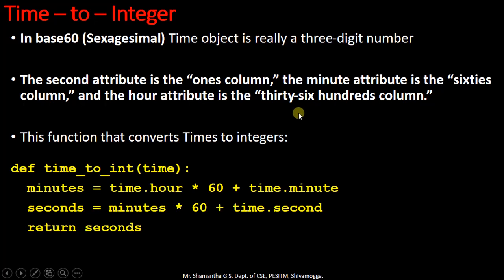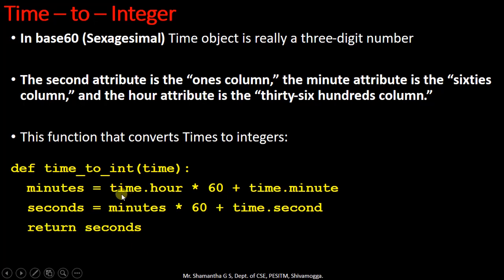We are not going into detail on how to measure and count sexagesimal number systems. We will concentrate more on the conversion of time to integer and from integer to time. For that, we are going to write the function time_to_integer. This function accepts time as the object from the main program. Here, time.hour is multiplied by 60 because every hour has 60 minutes.